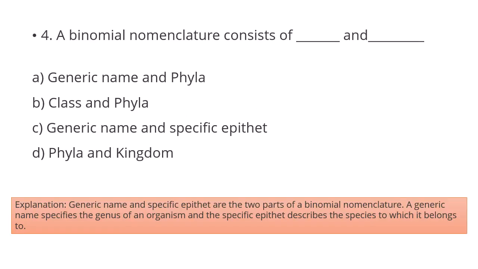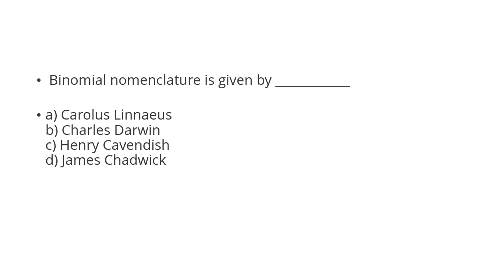Okay. What is binomial nomenclature? It is providing a scientific name to a plant or animal which consists of a generic epithet or genus name and a specific epithet, that is the species name. The scientific name or botanical name of the mango plant is Mangifera indica, where Mangifera is the generic epithet or genus name and indica is the specific epithet or species name. Binomial nomenclature was given by Carolus Linnaeus.